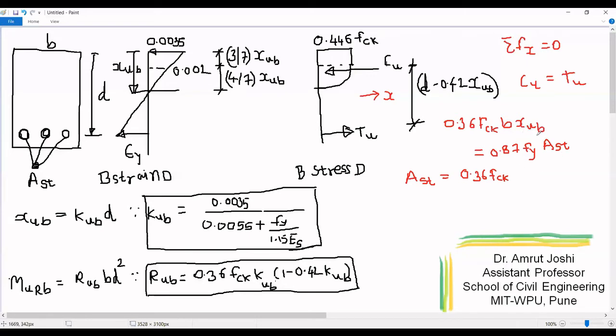Now XUB, I am going to replace by KUB into D. So I will write it as KUB into D. So this BD will come here, divided by 0.87 Fy. So if I were to calculate the percentage of steel, I should divide this by BD and multiply it by 100.